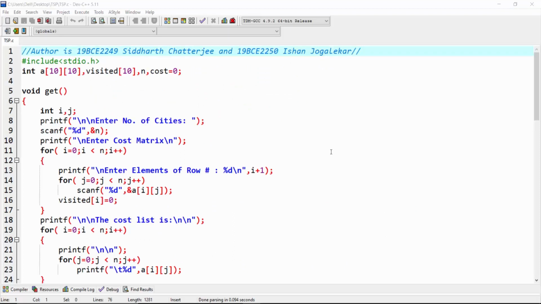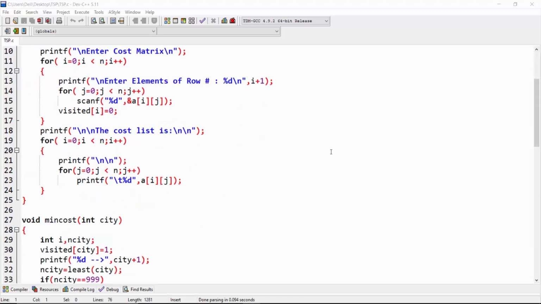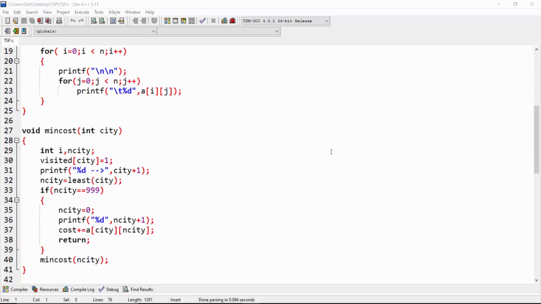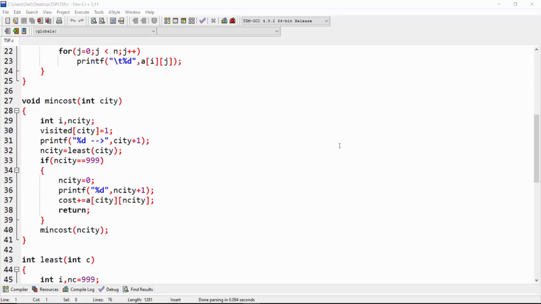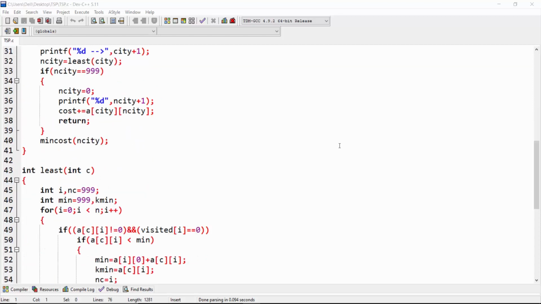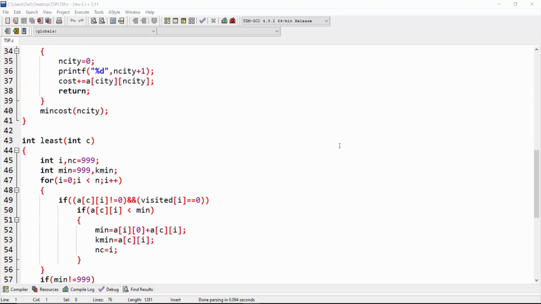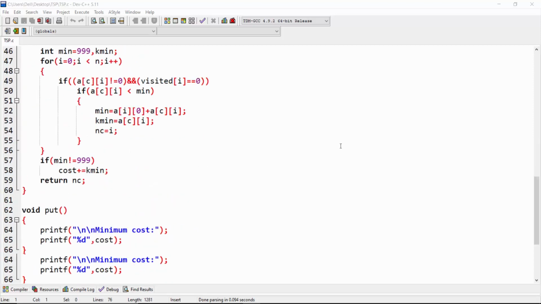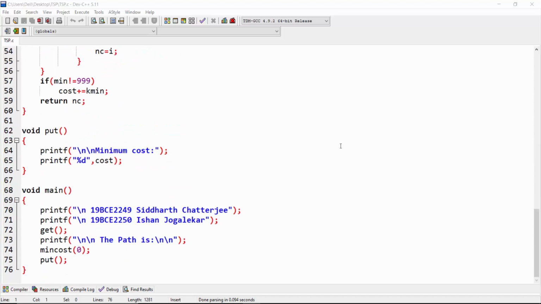So we created one matrix, which is the cost matrix, or which can be a distance matrix also. For that we created one function, void get. It will input the values, with void min cost. Using recursive equations, it will calculate the minimum cost or minimum distance. Using the list method, it will calculate the minimum cost for the total cities. And finally, in the main method, we are printing our path.